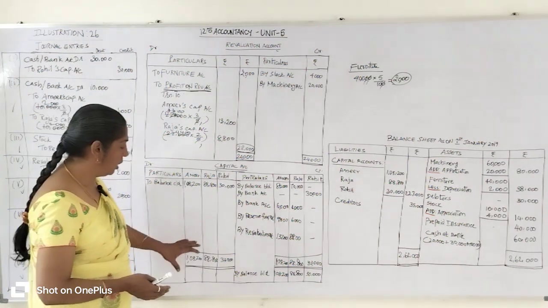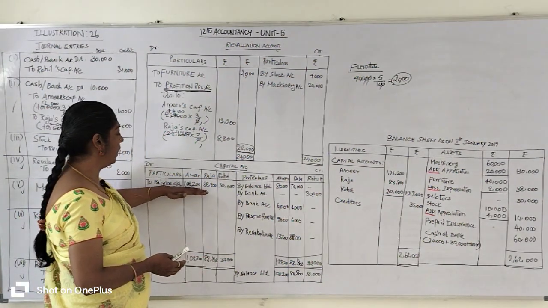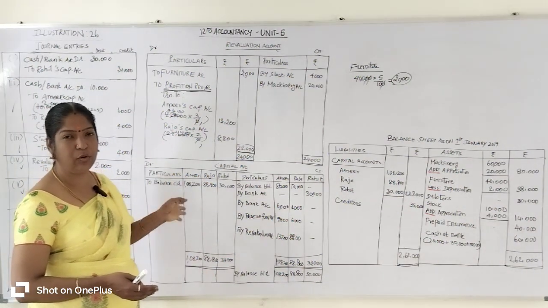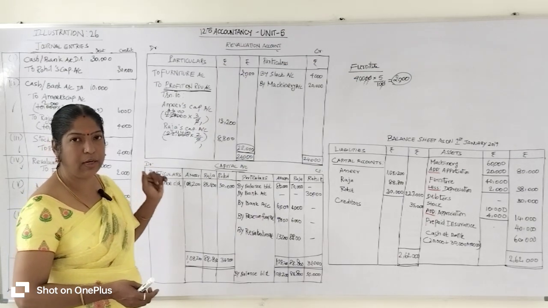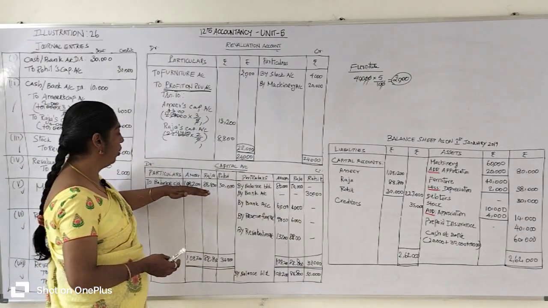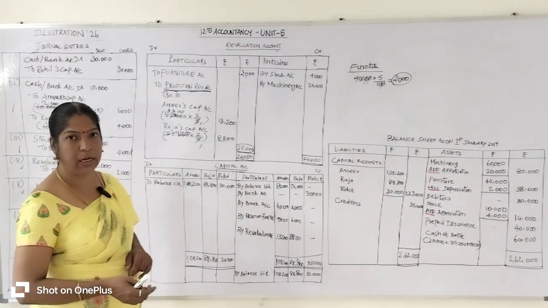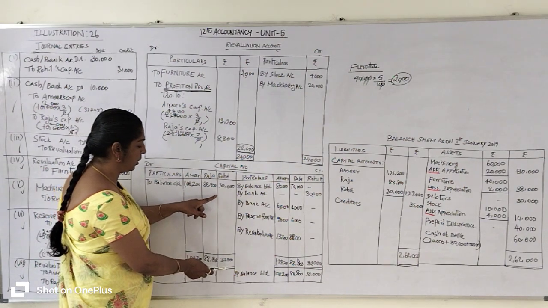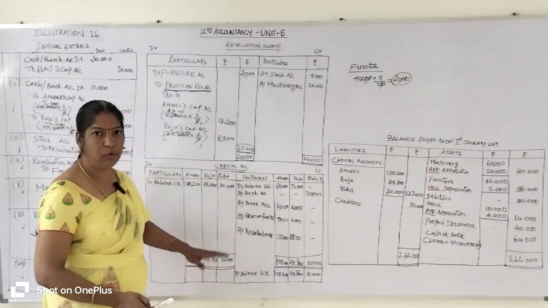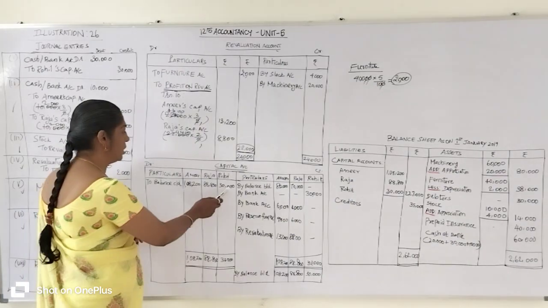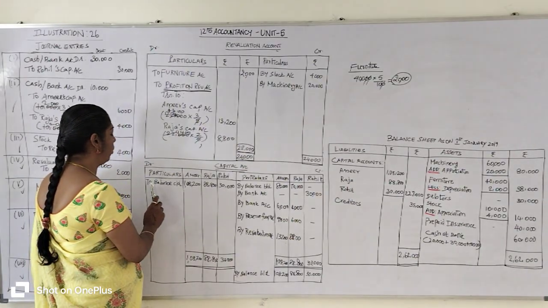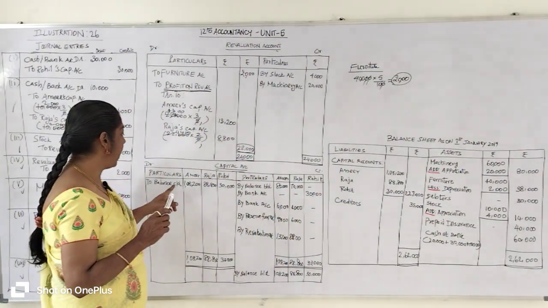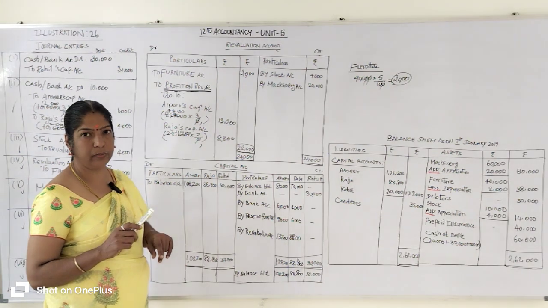So what we have to do, the total value you are going to enter on the debit side. There is no value on the debit side, so the total amount you are going to enter here on the debit side. So 1,08,200 rupees, 88,800 rupees, 30,000 rupees we entered from the total on the debit side. Against this value you are going to write "By balance carried down". Balance carried down means what? The closing balance of the capital account.